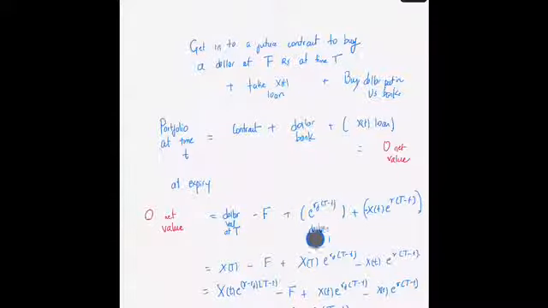This is in so many dollars. It is just the exponential of the interest rate times the time period for which the dollar was kept in the American bank, plus this particular value, which is the value of the loan. Because you have taken a loan, you will have to repay it with a particular interest. So the total value of the loan is going to be this much.